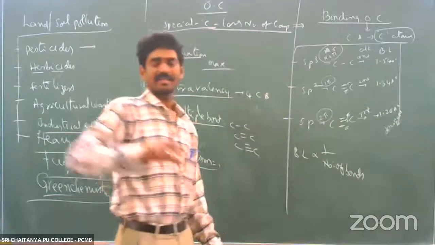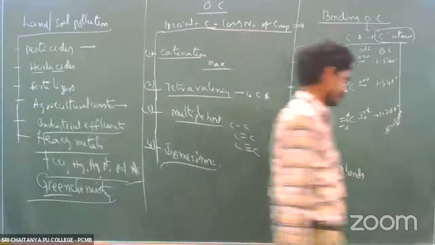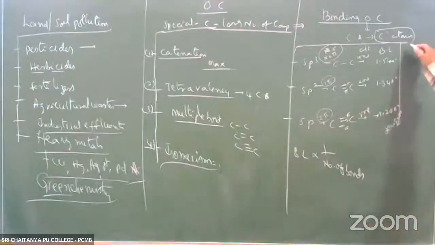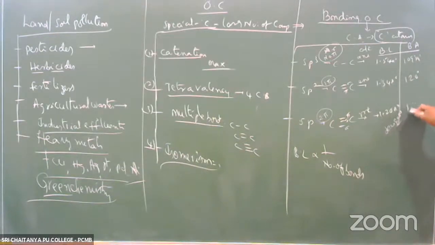Bond multiplicity means the number of bonds increases. Right. Next, bond angle. The sp3 bond angle is 109 degrees 28 minutes, the sp2 bond angle is 120 degrees, and the sp bond angle is 180 degrees. That means as you go from sp3 to sp, the bond angle increases: 109, 120, 180.